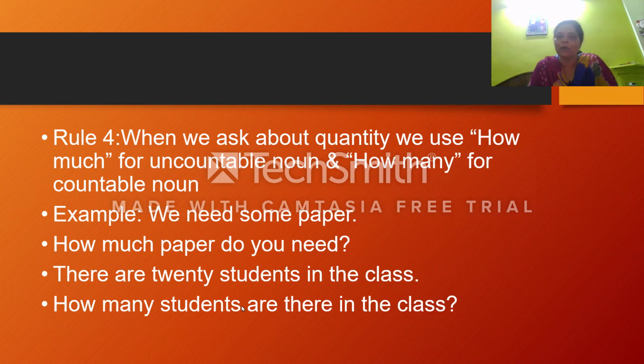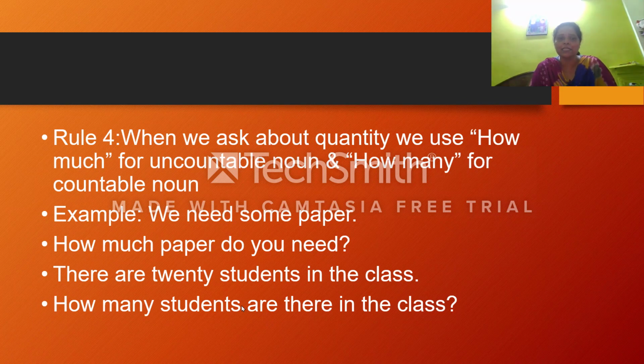Here you know very well that paper is an uncountable noun, so how much paper do you need? Why are you putting "do" here? Because in this sentence there is no auxiliary verb like is, am, are or was, so we are putting "do" here.